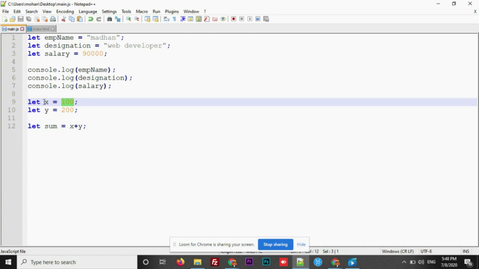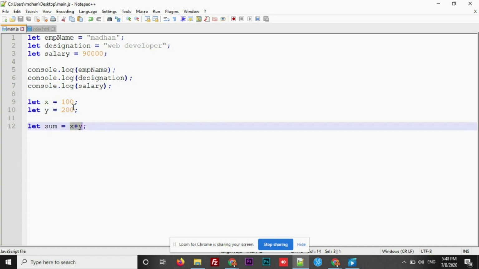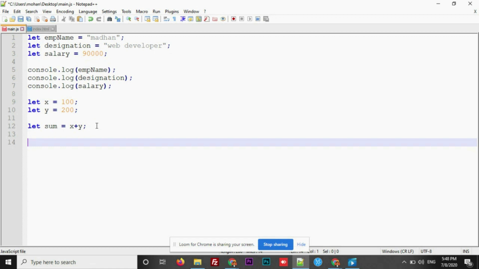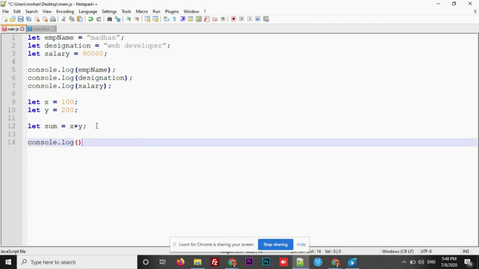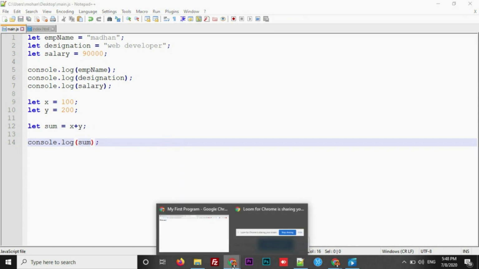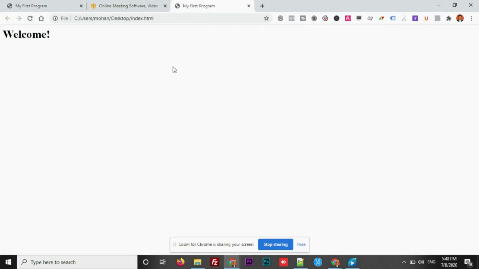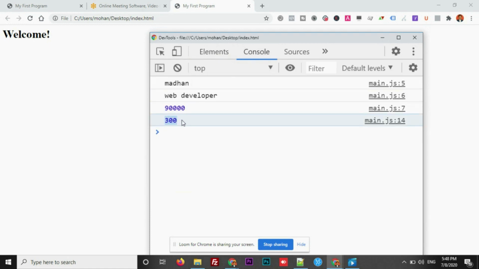100 has got stored in x, 200 has got stored in y. Now I'm just trying to provide x plus y here. The addition will be performed on x and y, and the output will get stored inside the sum. In order to check that, log the sum here. Console.log sum. Go and check the output. Right click, inspect, console, see here, it is 300.